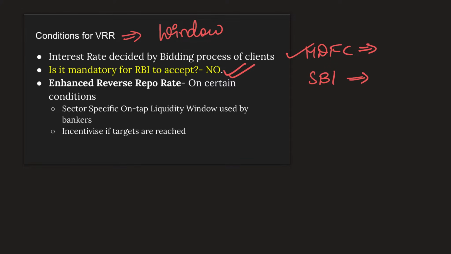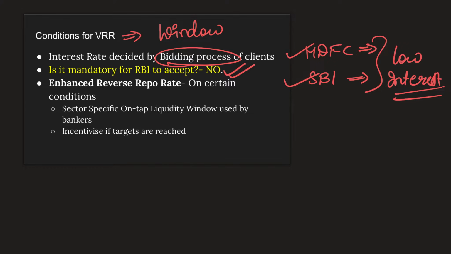It is the bank's responsibility to go out there and find customers no matter how the situation is. So basically, by imposing this restriction, a bidding process will be started, and the clients, let's say for example, in this case, HDFC and SBI, whoever is willing to park their money for low amount of interest, their money will be taken first by RBI.